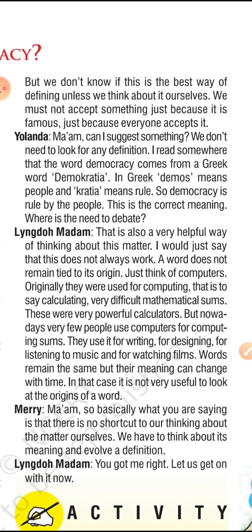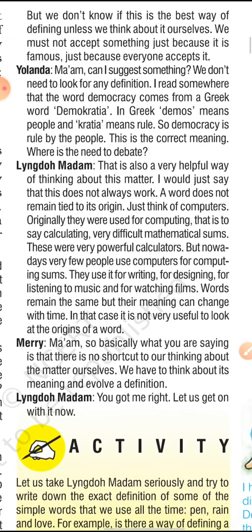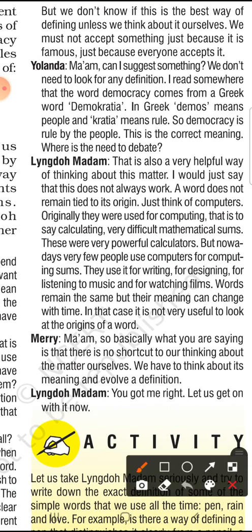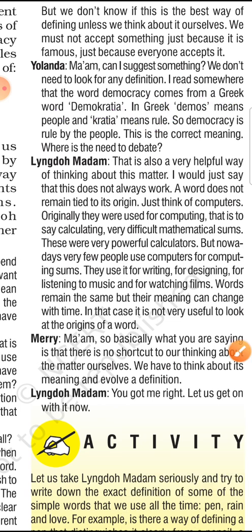Yolanda, another child, says, Madam, can't I suggest something? We don't need to look for any definition. I read somewhere that the word democracy comes from the Greek word demokratia. That is, demo means people, kratia means rule. So this is the definition. According to her, there is no need for a definition. Democracy is rule by the people. So this is the correct meaning, and where is the need for debate?